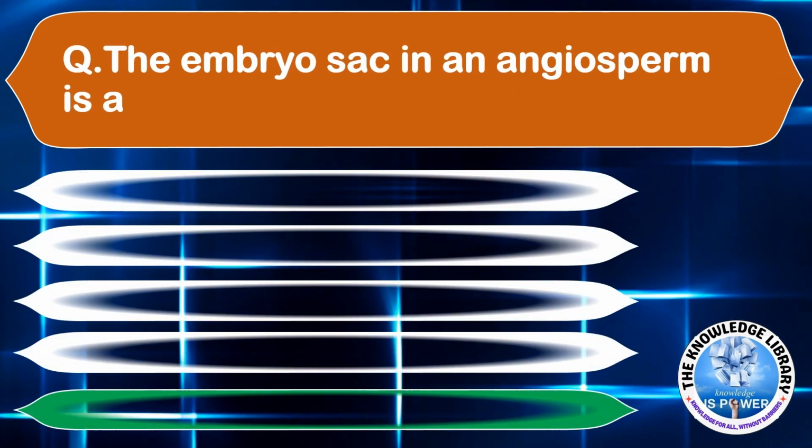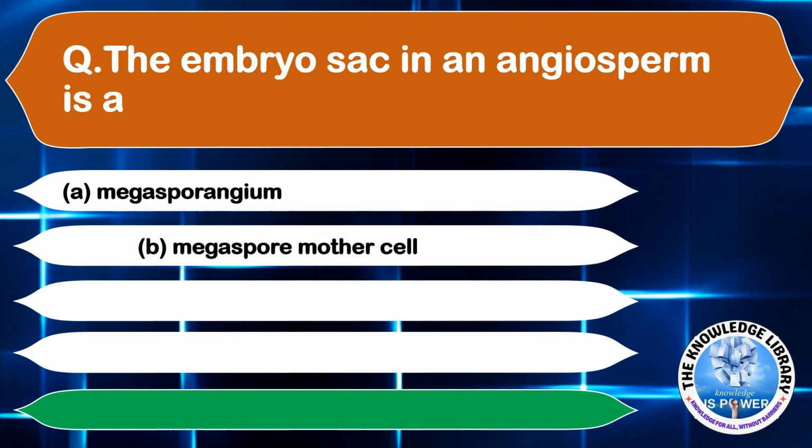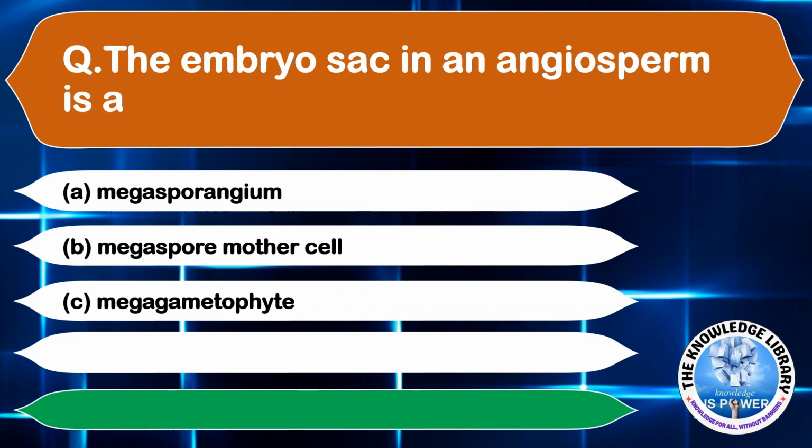The embryo sac in an angiosperm is a option A, megasporangium, option B, megaspore mother cell, option C, megagametophyte, and option D, megaspore. The correct answer is option C, megagametophyte.